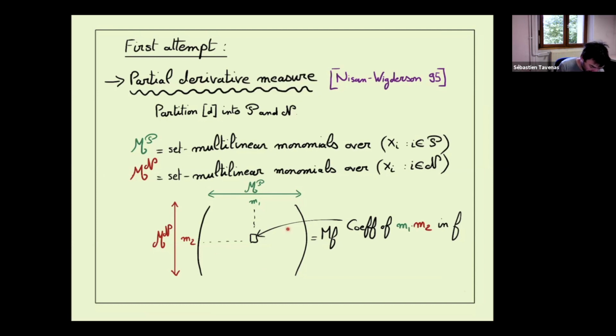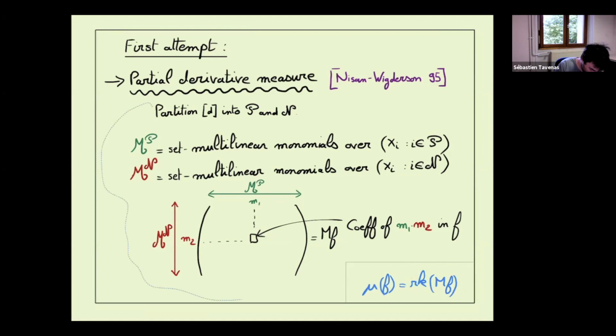Now look at the matrix MF, which is given as follows: for any monomial M1 here and M2 here, the product M1 M2 becomes a monomial which is set multilinear into D. It appears with some coefficient, and we put the coefficient with which it appears in F. And now we take the measure of F to be the rank of this matrix.